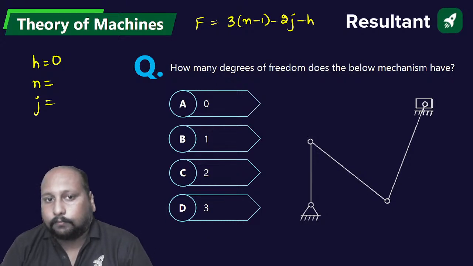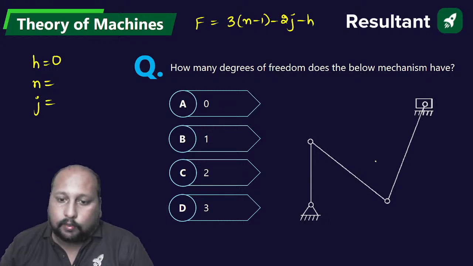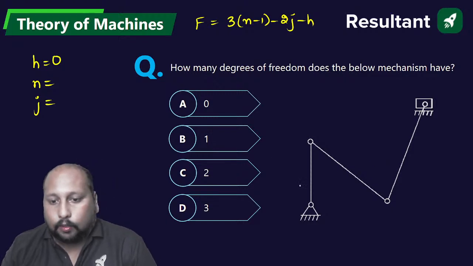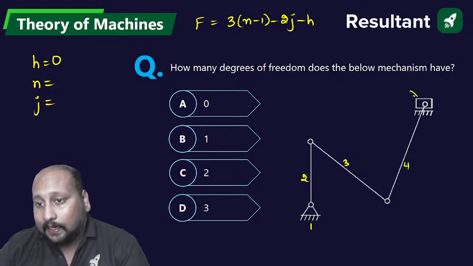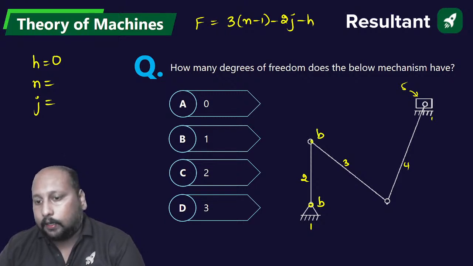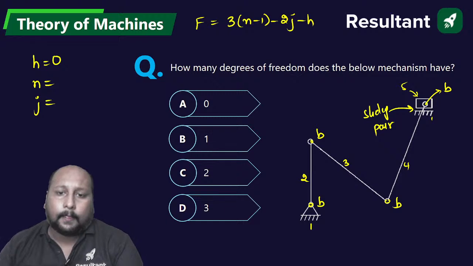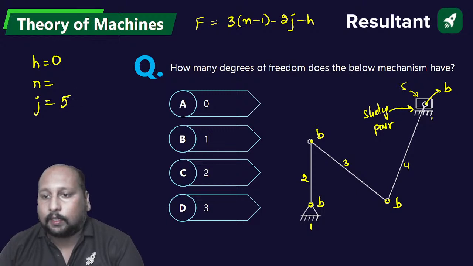0, 1, 2, 3. Quickly. It cannot be 0, right? So let us try to count the number of links over here. This is link number 1, this is link number 2, this is 3, this is 4, this slider is link number 5 and this is again 1. So they are having a binary joint, binary joint, binary joint. Here we have a binary joint, and between 5 and 1 we have a sliding pair, and a sliding pair is also an example of a lower pair. So how many joints do we have? 1, 2, 3, 4, 5. Number of links is equal to 5.